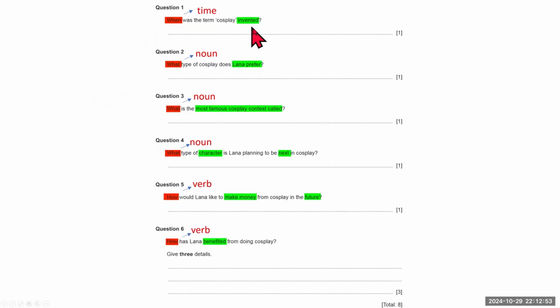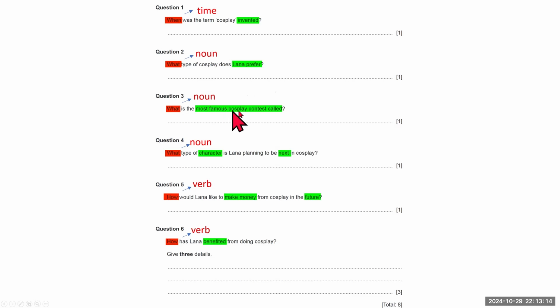We also want to look at keywords in the question. So here we have, when was the term cosplay invented. So these are the keywords. So invented is a keyword. And here, what type of cosplay does Lana prefer? So these are the keywords.